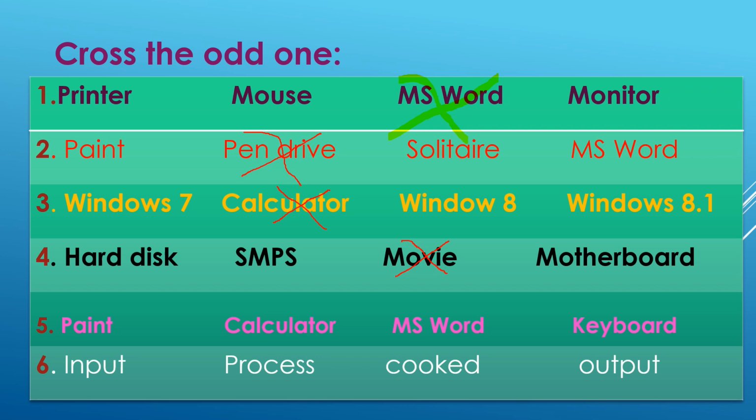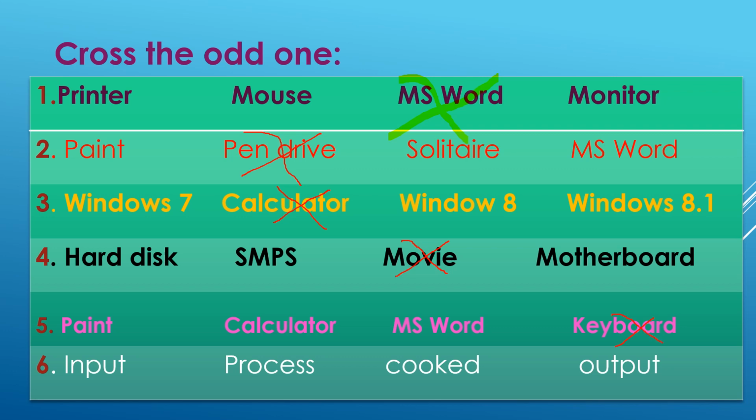Now the next is Paint, calculator, MS Word and keyboard. You can see Paint is the application software, calculator is also application software, MS Word is also application software. But keyboard is a hardware, so keyboard is the odd one. So I am cutting the keyboard.